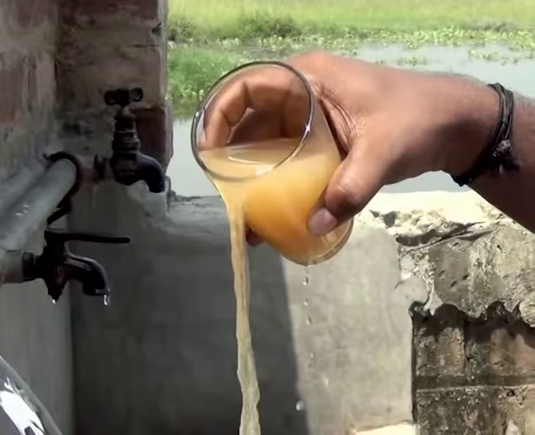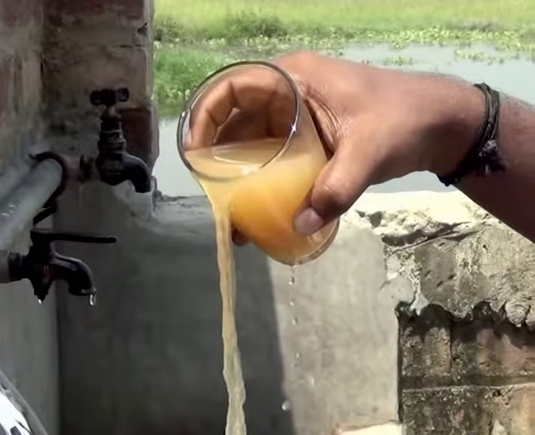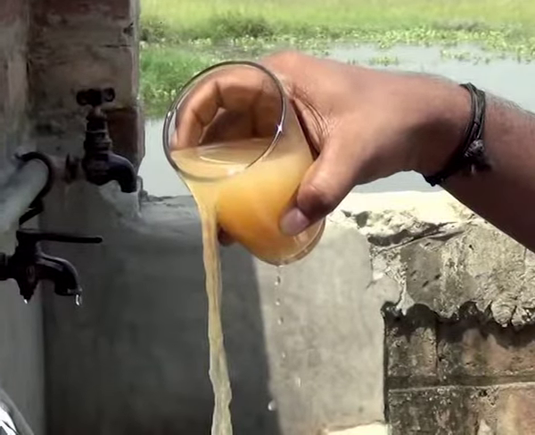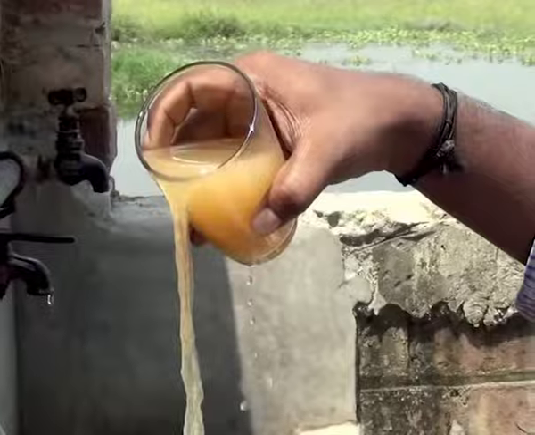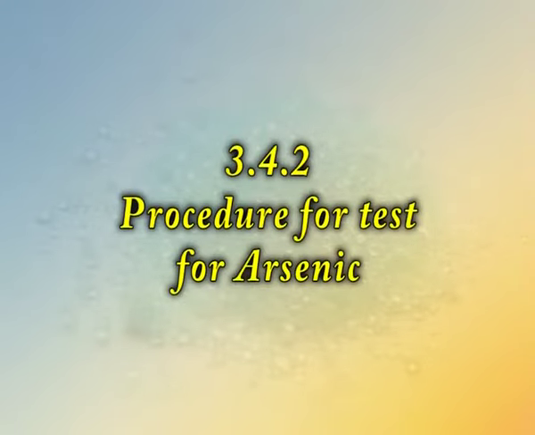The IP provides the methods of preparing the solution of most of the substances which need to be tested for arsenic impurity. Special reagents needed for making solutions are provided in the Indian Pharmacopoeia. Procedure for test for arsenic.